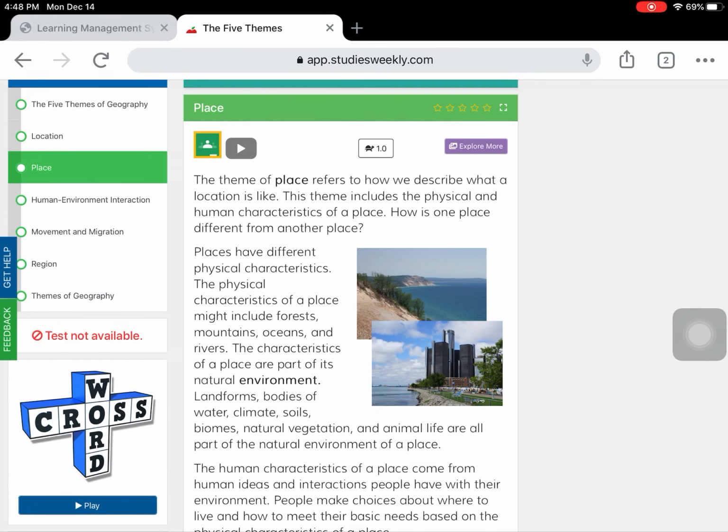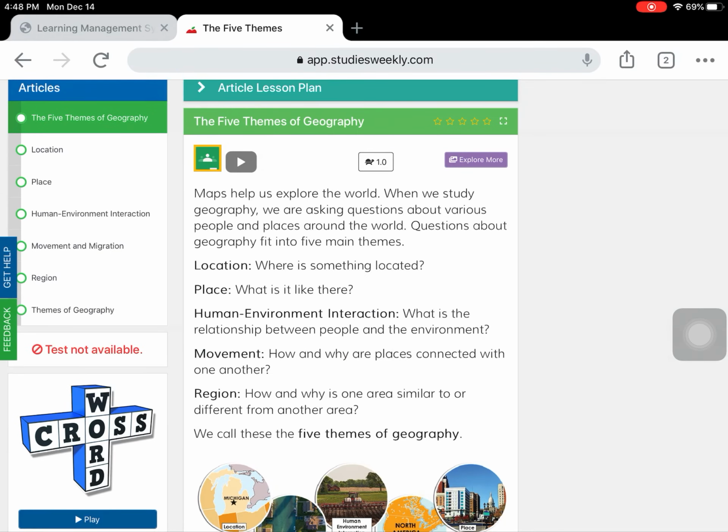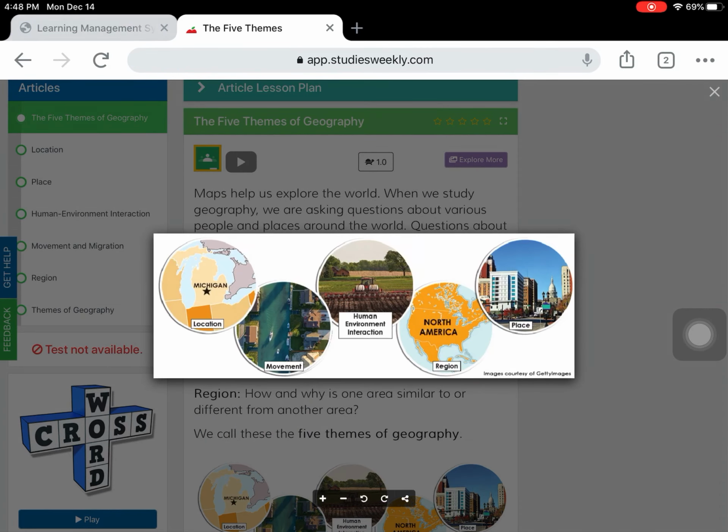All right, everyone, welcome back. We are going to be continuing with our discussion on the 5 themes of geography. So let's review real quick. Our 5 themes of geography. We have location, movement, human interaction, region, and place.